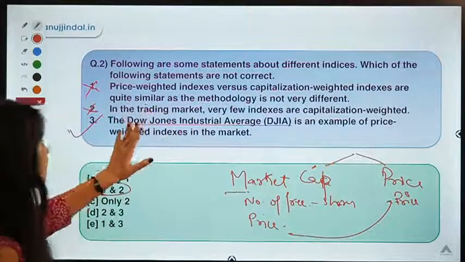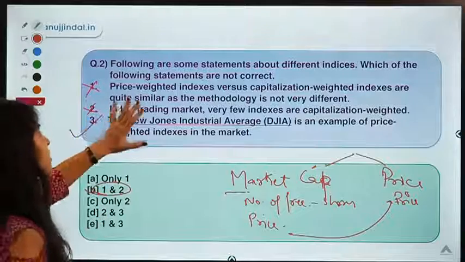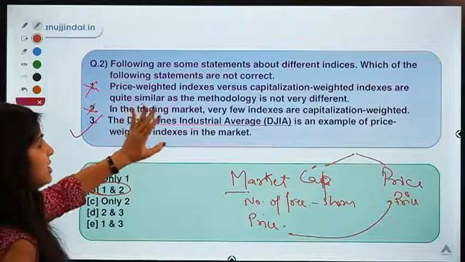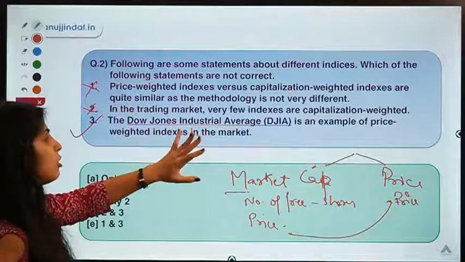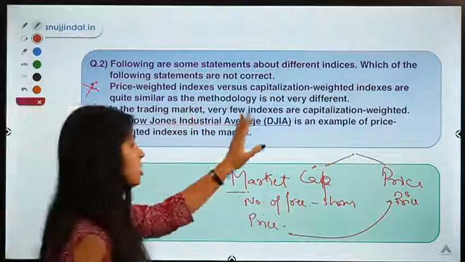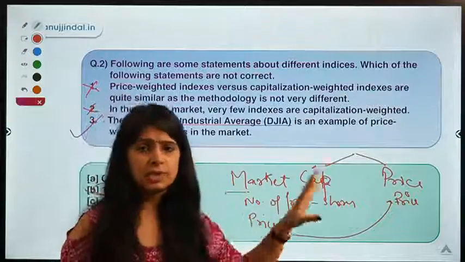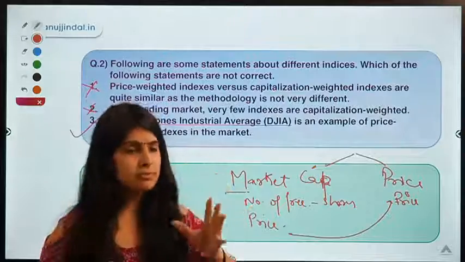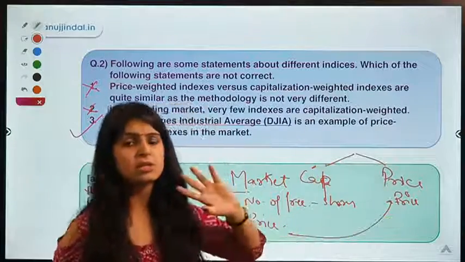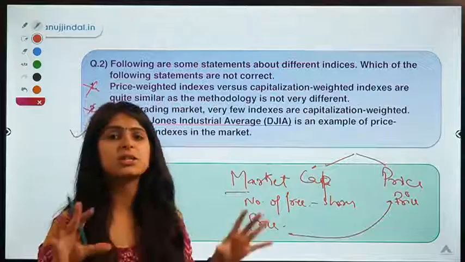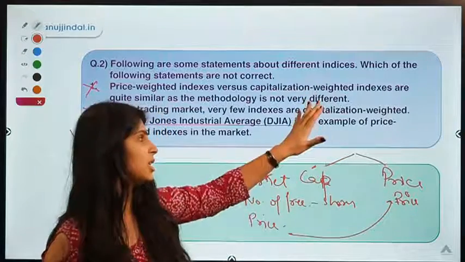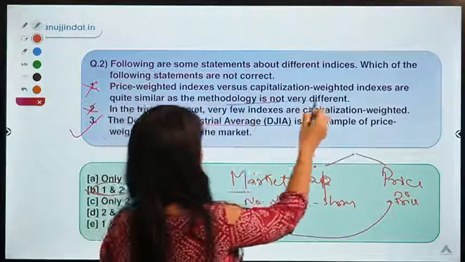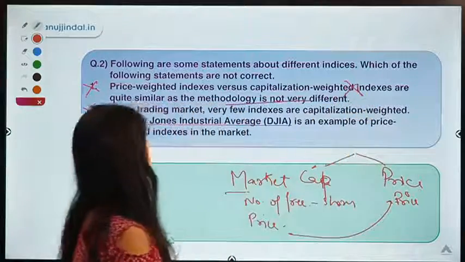Now here, coming to the statements. First statement, it says price weighted index versus capitalization indices are quite similar, as methodology is not very different. So this is not true. They give different results to you. If you analyze the performance of the same companies by these two methods, there are more chances that you will see a difference in them. That is why they are not that similar. The approach is entirely different. So the statement is wrong.